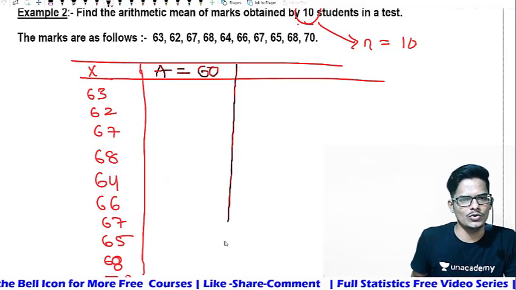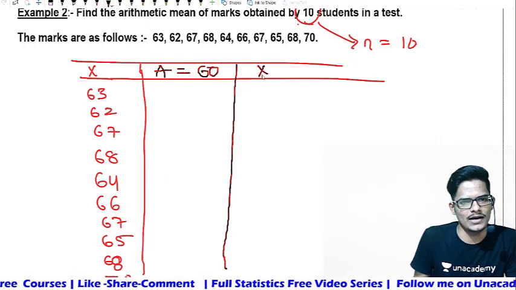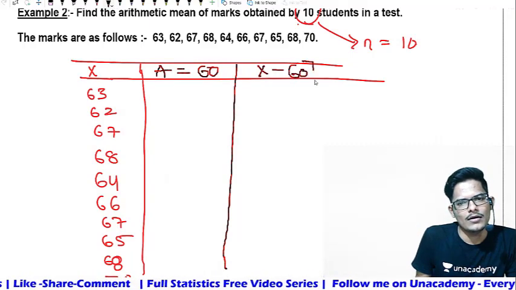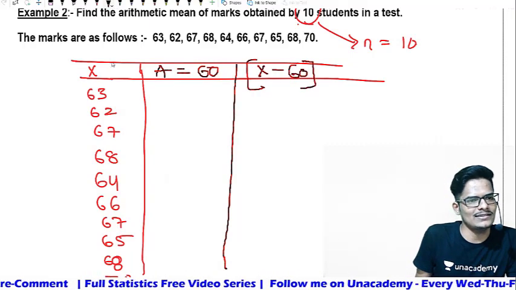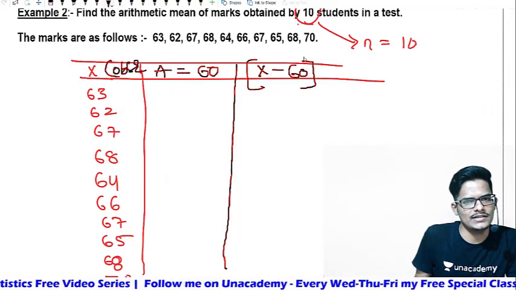Now what do you need to do? This a you need to deduct from x. X is an observation, and you deduct a, which is x minus a.